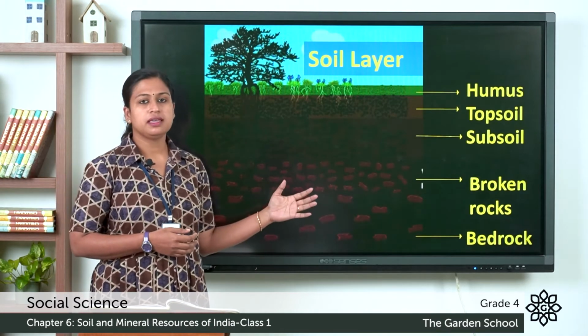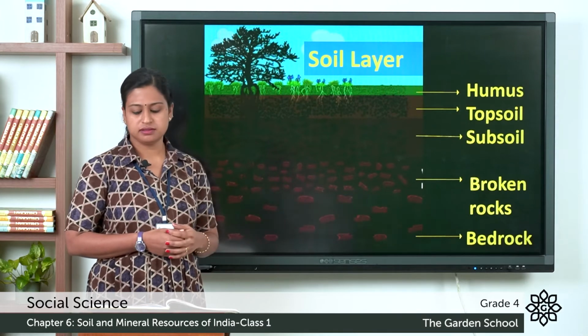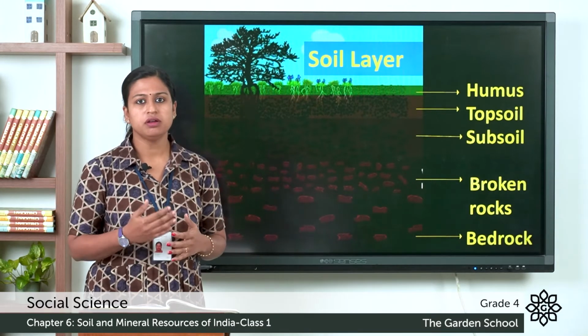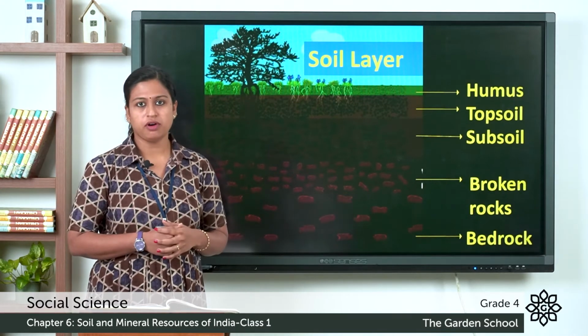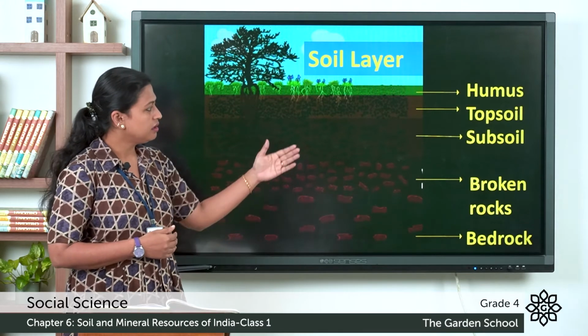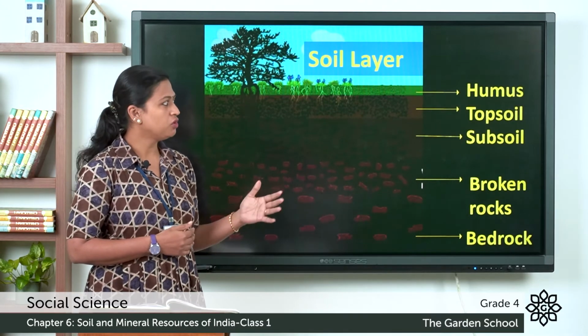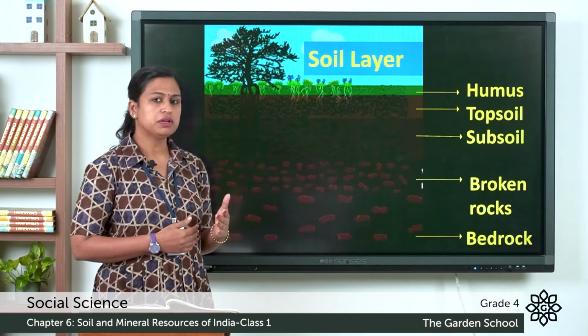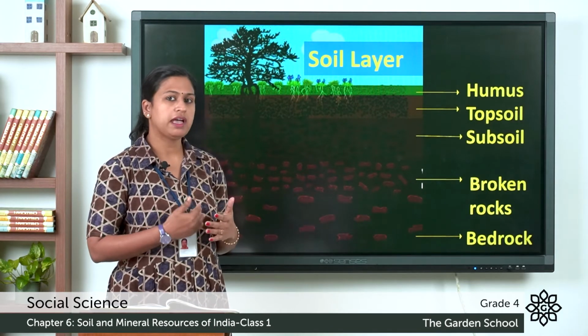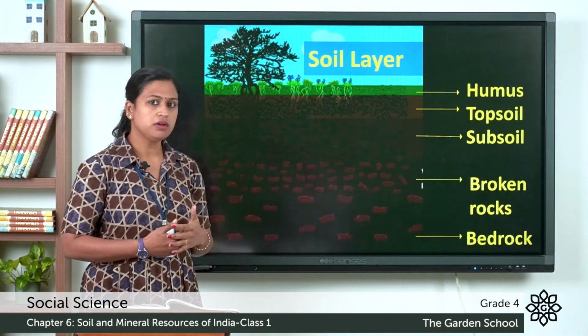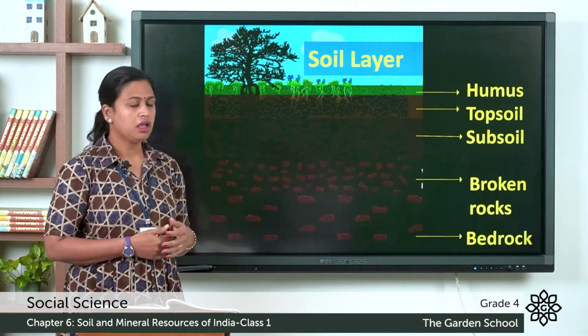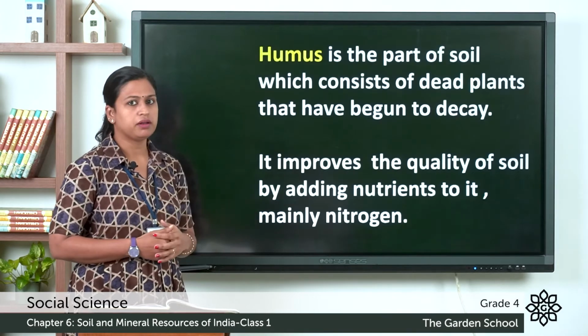Here you can see the different soil layers. The picture is there in your textbook on page number 49. You can see here the 5 layers of soil. First one is humus, then below humus is topsoil, then we have subsoil, broken rocks and bedrock. We will discuss it one by one.